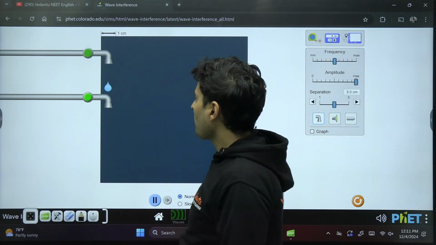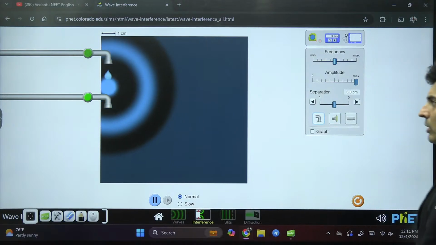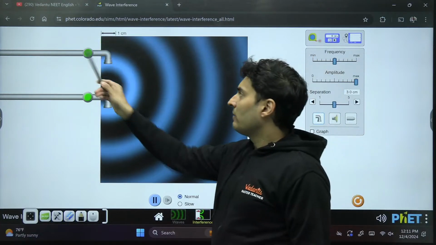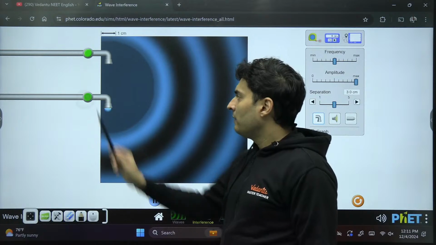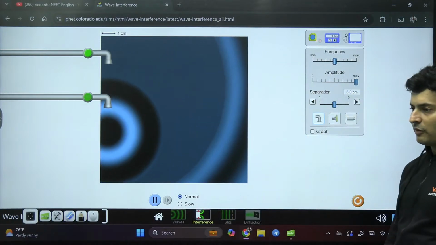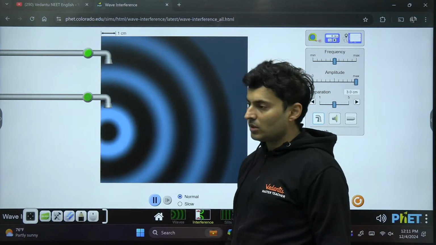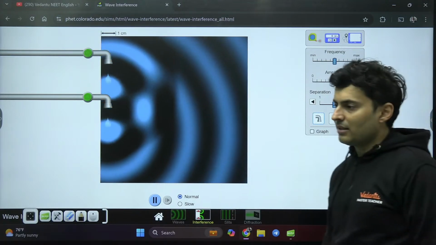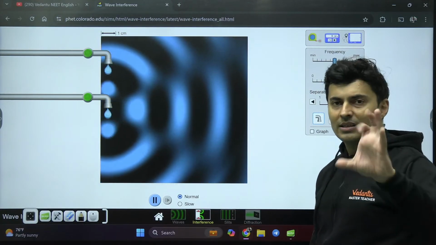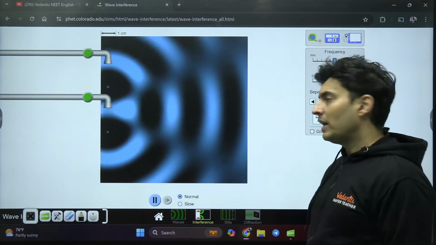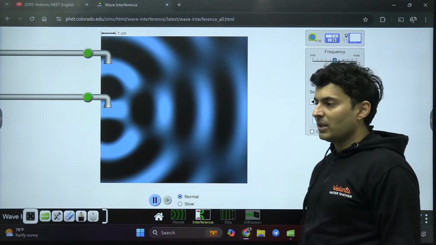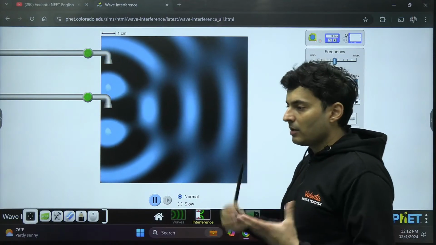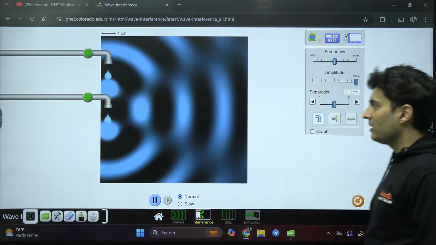So let's start generating wavefronts over here. You can see drops of water are falling on the pond over here. Wavefronts are being generated. Now if I turn this off, it's gone. If I turn this on, it will generate its own wavefronts from here. So this is another source. This is the first source. Now what if I turn on both the sources together? Then what do you see? They are in sync, they are in phase, or basically phase difference is constant, so they are coherent sources, and you can see some kind of interference happening. The crests are meeting, the troughs are meeting, somewhere there is constructive interference, somewhere there is destructive interference, and so on and so forth.